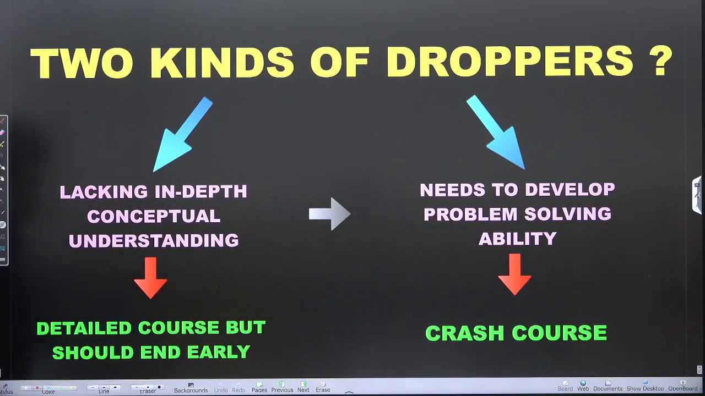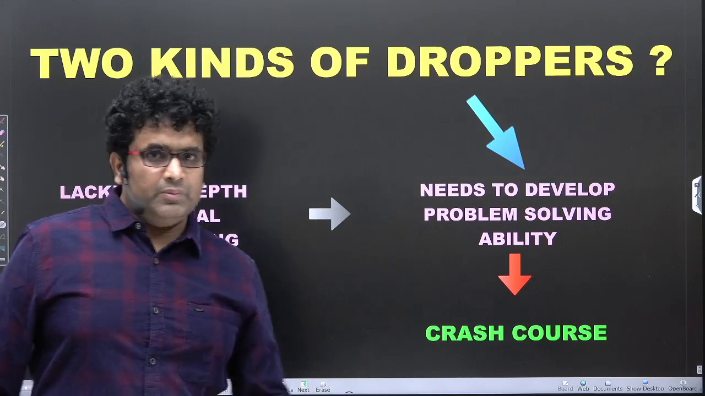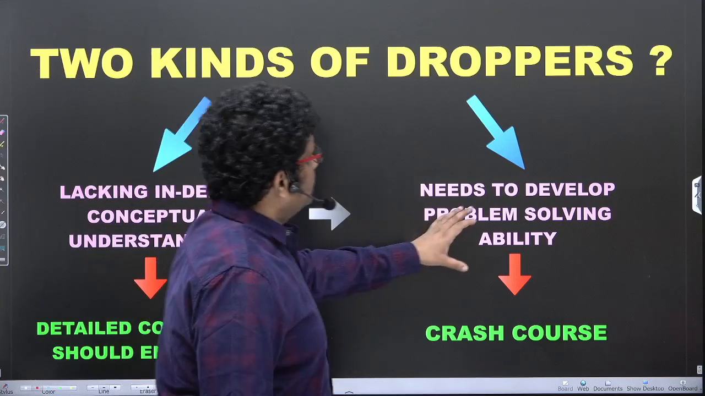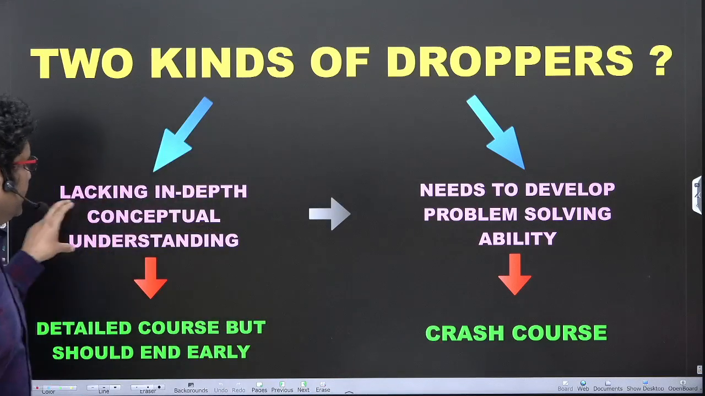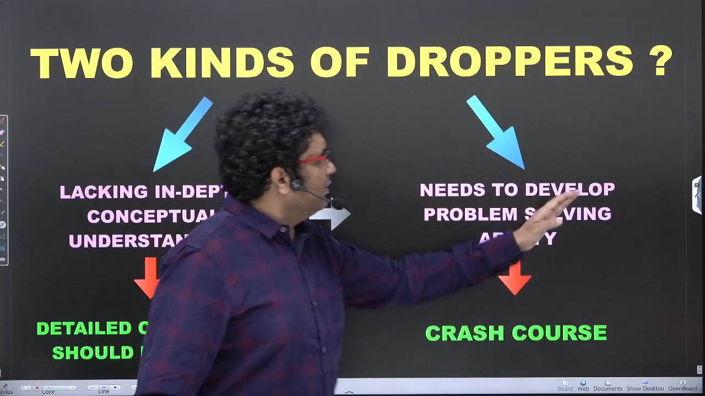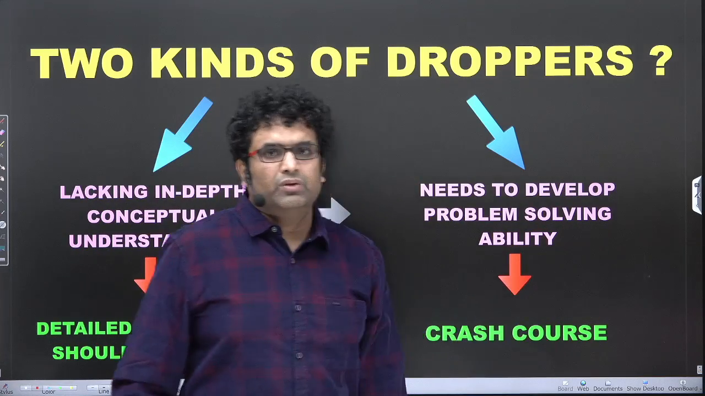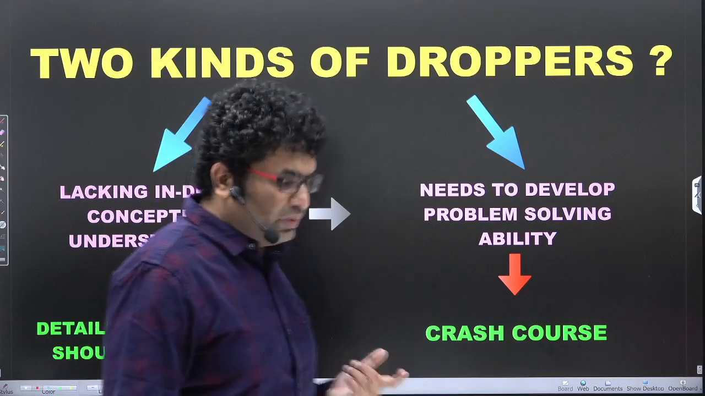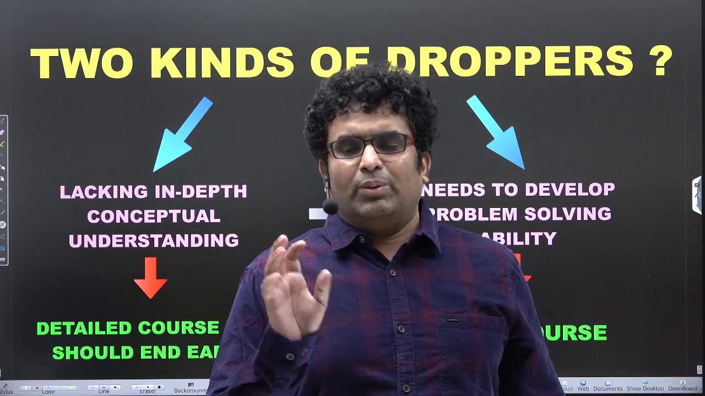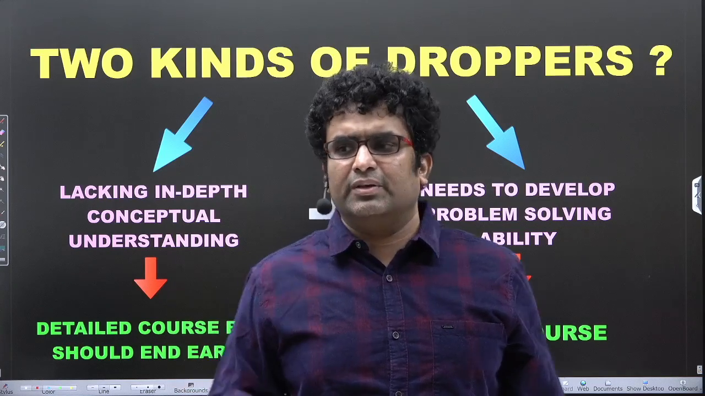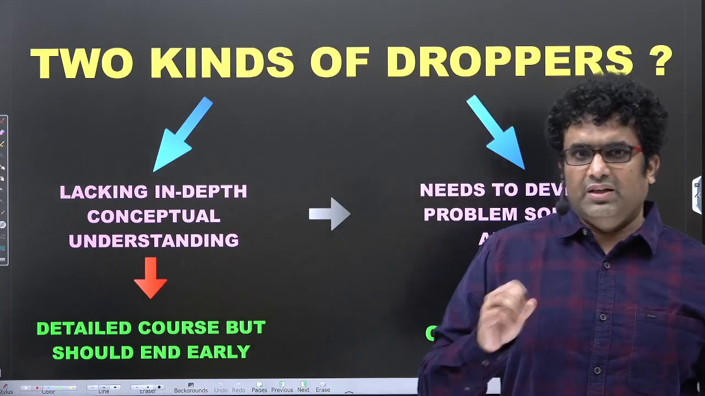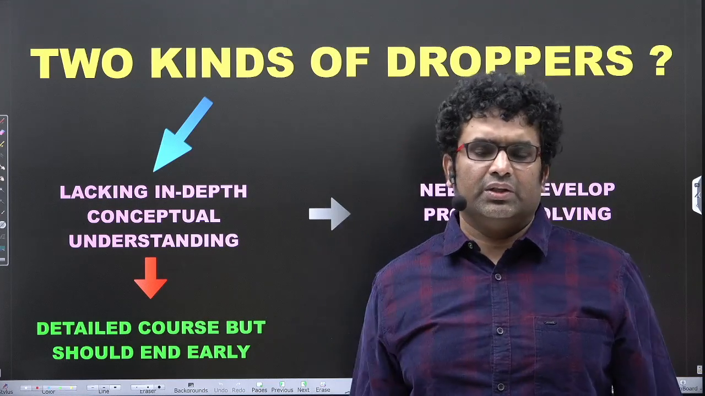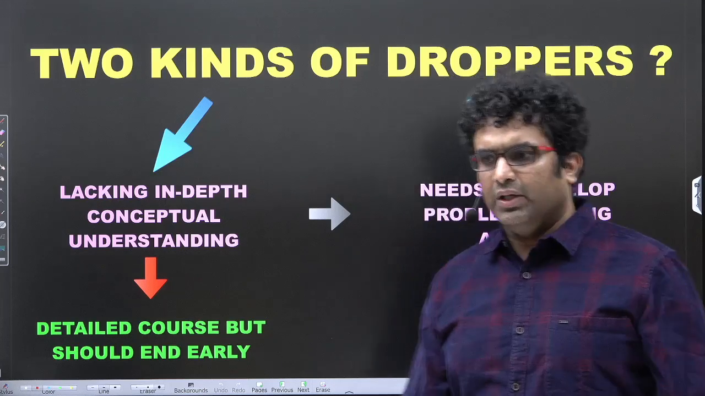So then go for a detailed course, but it should end early so that you can revise properly, because the dropper year is the most important year for you. The other droppers, who lack in-depth conceptual understanding and need to develop problem solving ability, can go for a crash course. But you don't know whether the problem solving issues are arising from in-depth conceptual understanding or not unless you study from a competent teacher how the theory is to be developed, how the theory is to be visualized. All those things have to be very clear in your mind.